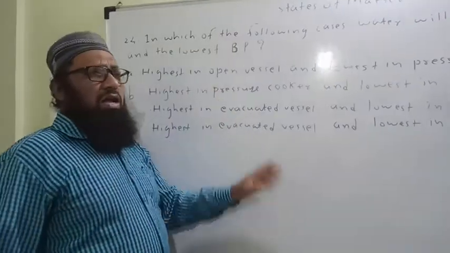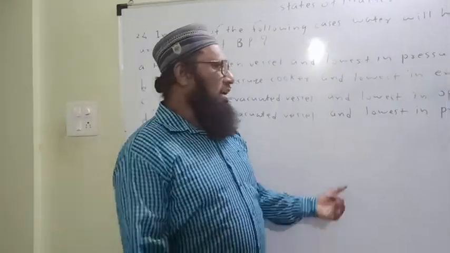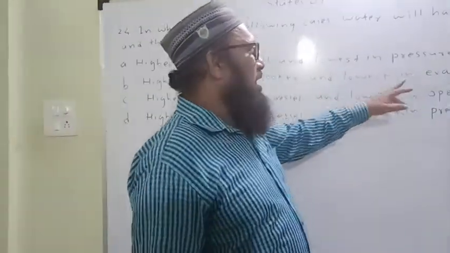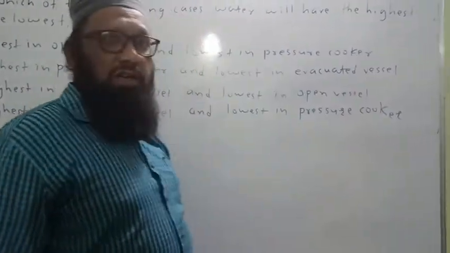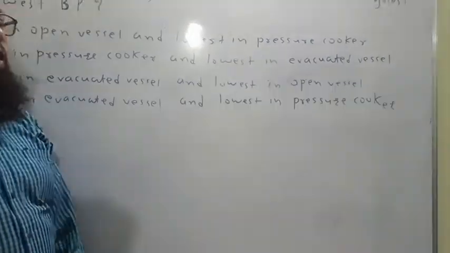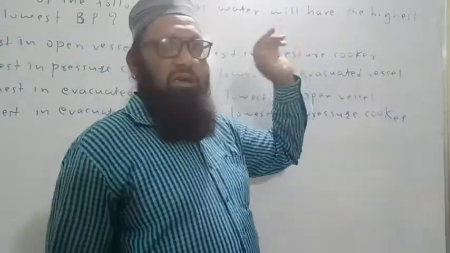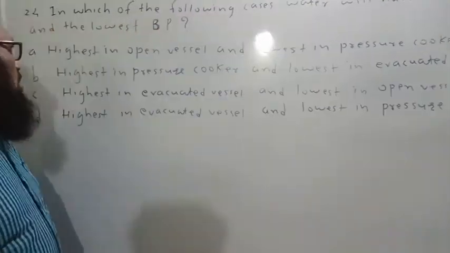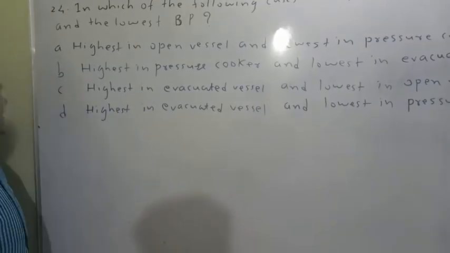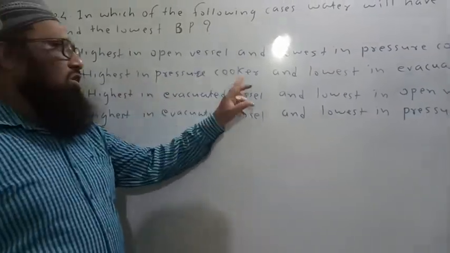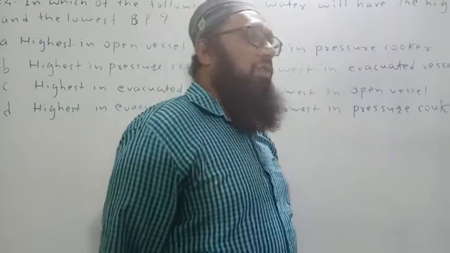And remember, there is the lowest, negligible pressure in the evacuated vessel, and that is why the boiling point of water is lowest in the evacuated vessel. Therefore, option B is the correct one: highest in a pressure cooker and lowest in an evacuated vessel.